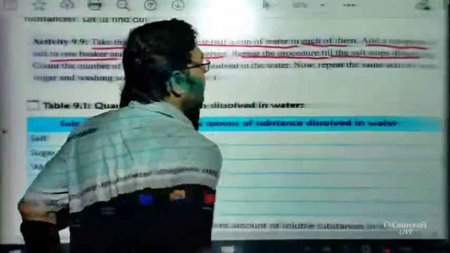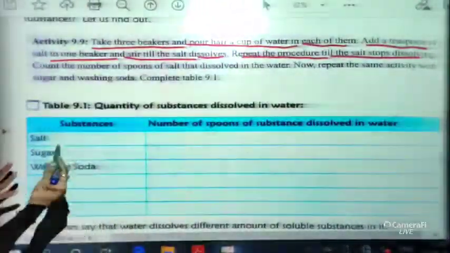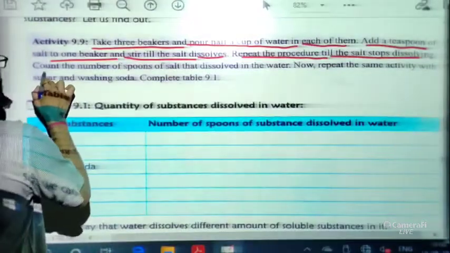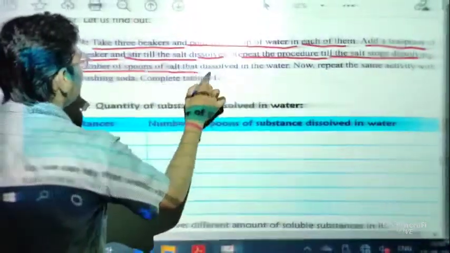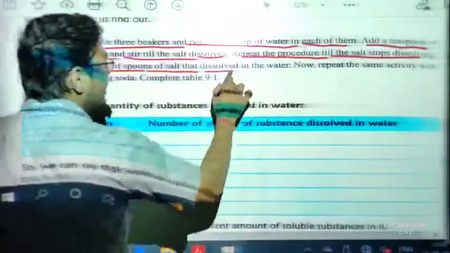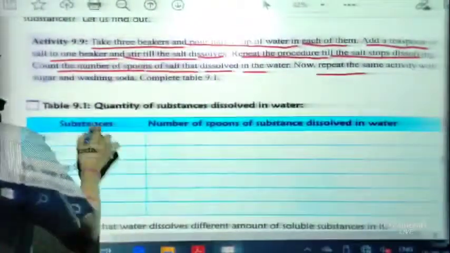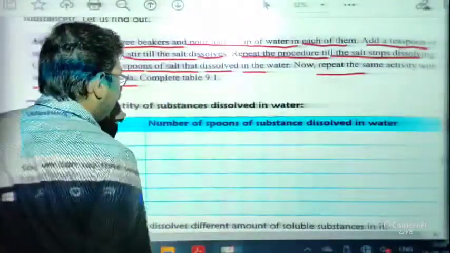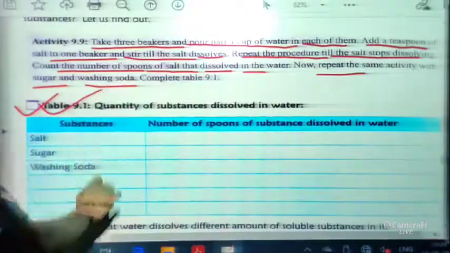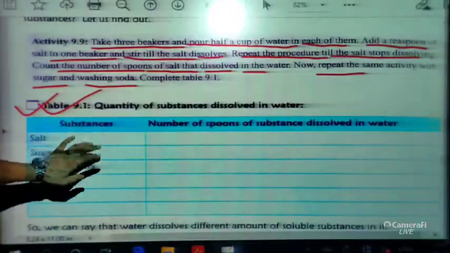Repeat the procedure till the salt stops dissolving. That means we need a saturated solution. Now count the number of spoons of salt that dissolve in the water. Now repeat the same activity with sugar and washing soda and complete this table. Okay, so this table you have to do at your home.